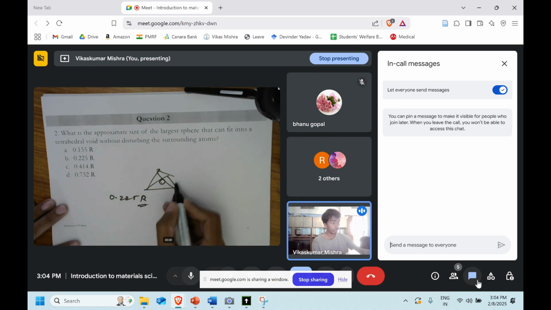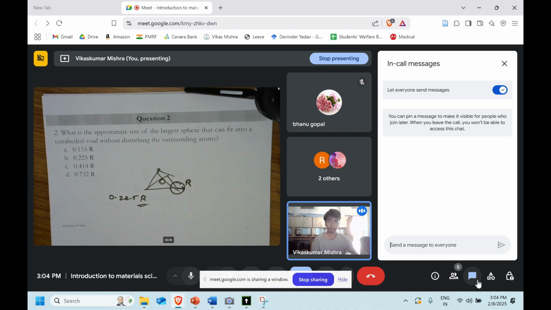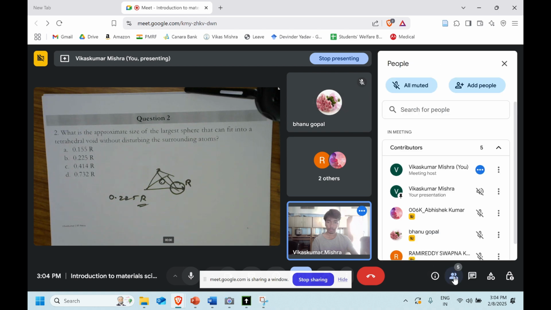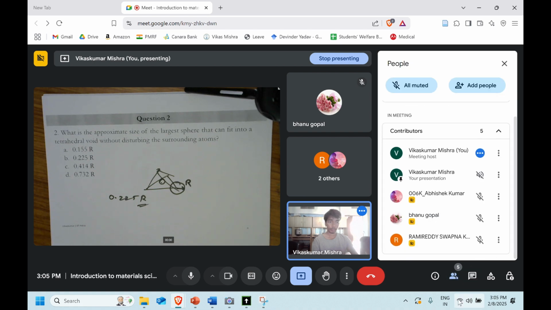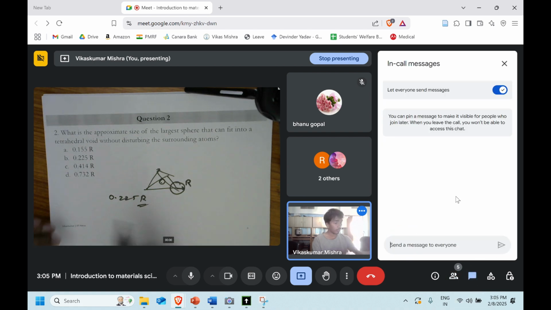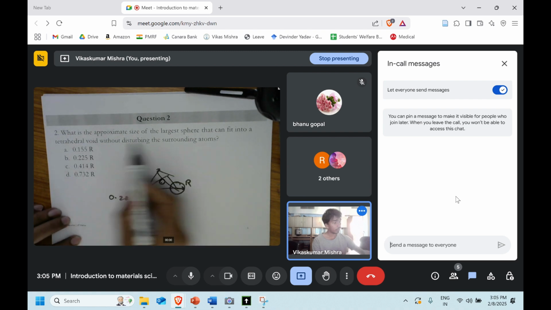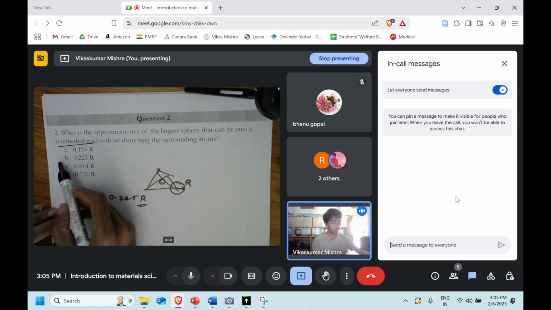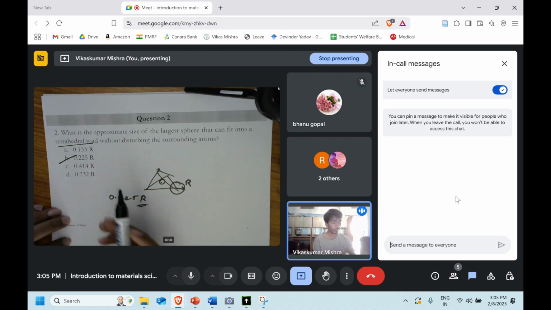R is the radius of the atom which is sitting over here. Okay, so with that we got that for the tetrahedral void it's 0.225, while for the octahedral void it will be 0.414.